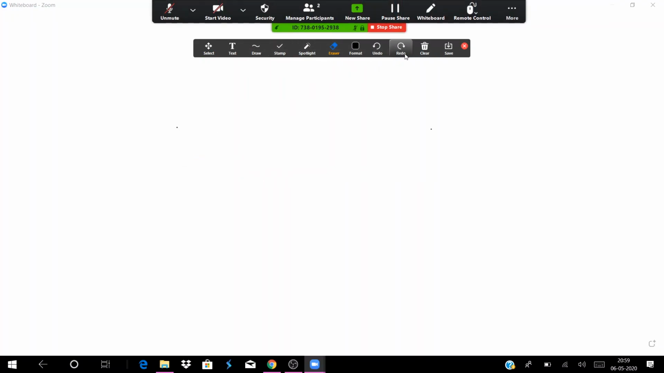Stamp, eraser, undo, redo, clear, save all the drawings. And I also showed you, I'll show that even now, how to prevent other participants from annotating. See, I'm not doing this from my laptop. See, the mouse pointer is there, and I'm doing it here.